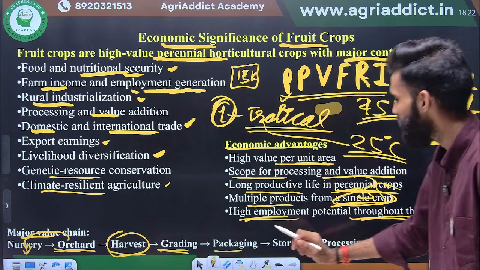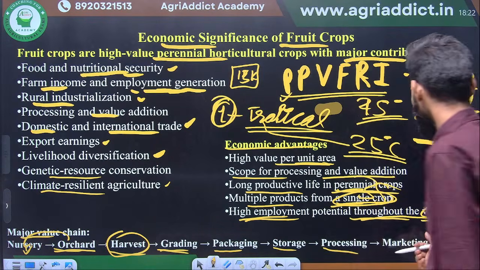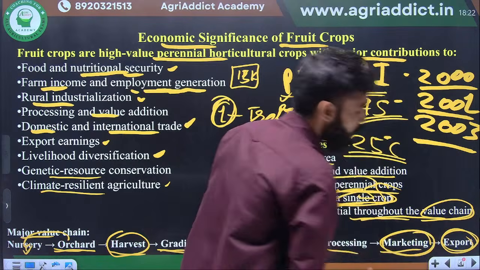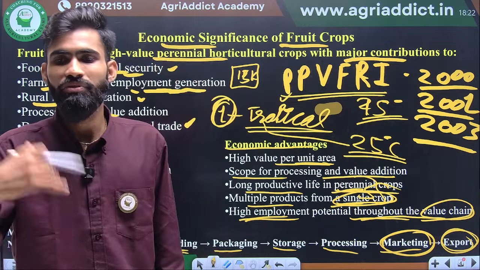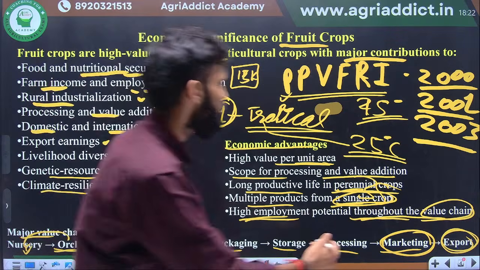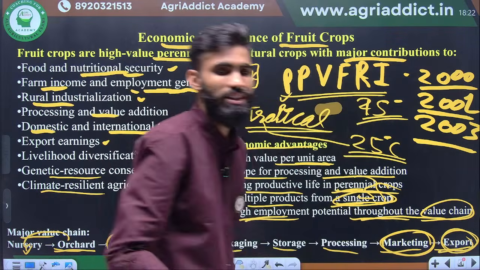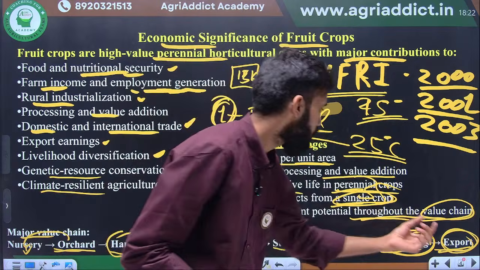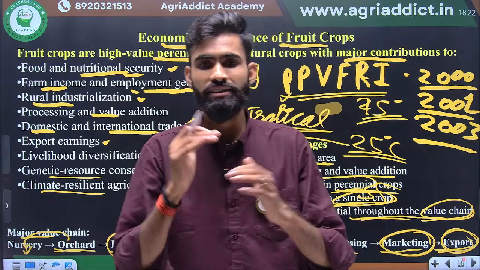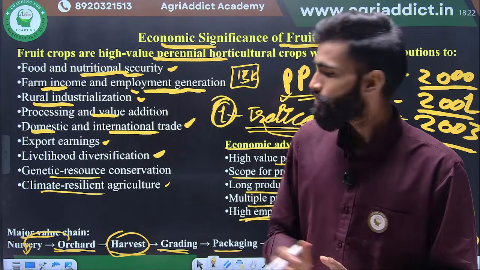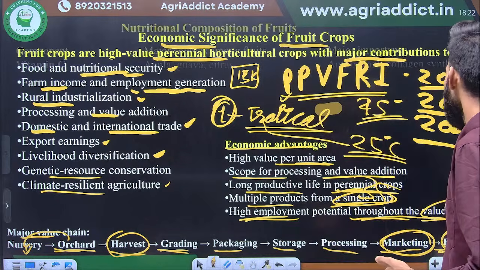Next one is the packaging, storage, processing and marketing, then export. This is interlinked. Marketing means in the local market, and if you are going to international or any other state, then this is going on the export. Okay, so this is the overall value chain from the nursery up to the export. There are several interlinked contrast parameters which we are going to maintain in the field. Okay, we will see them one by one.